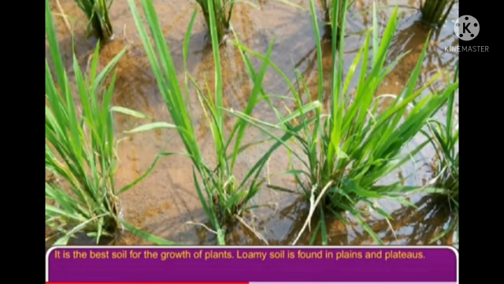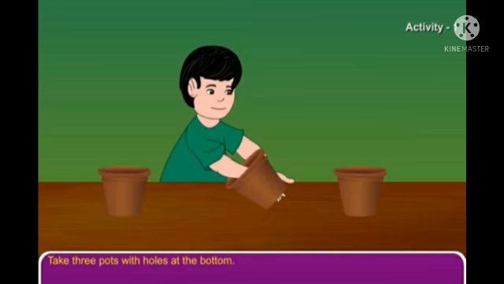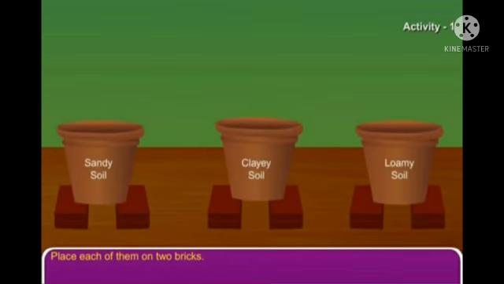So children, in the end, let us see which type of soil has greater water holding capacity through an activity. Take 3 pots which have a hole at the bottom. Keep these 3 pots on bricks.